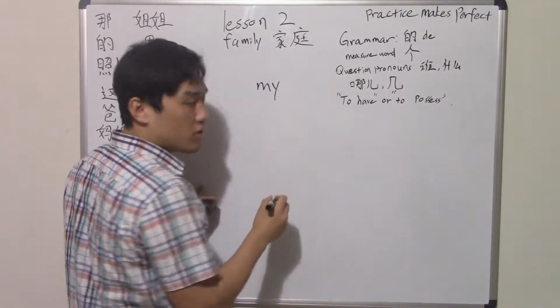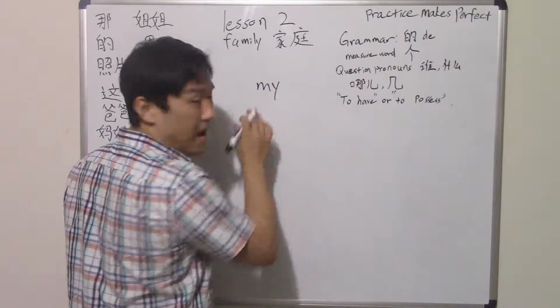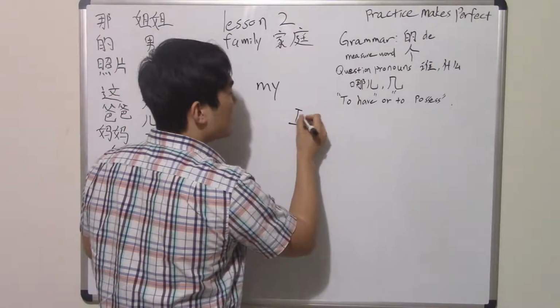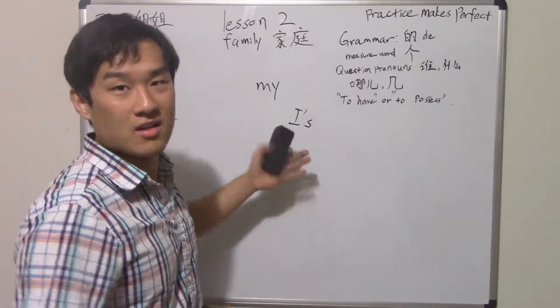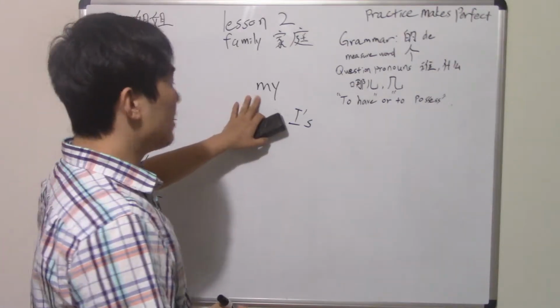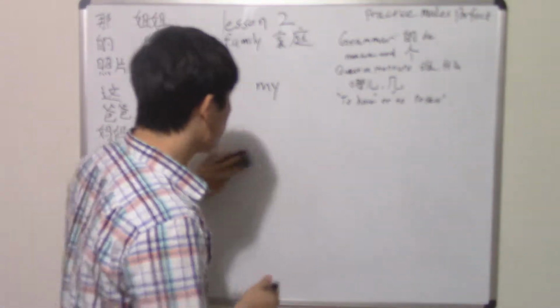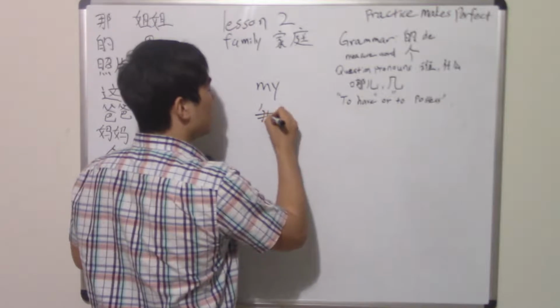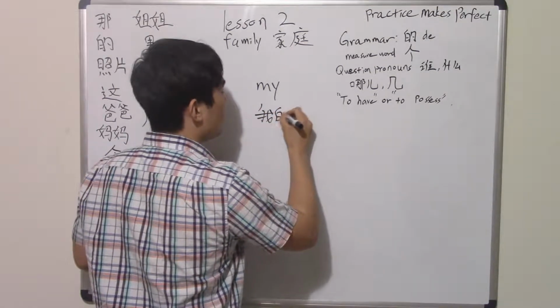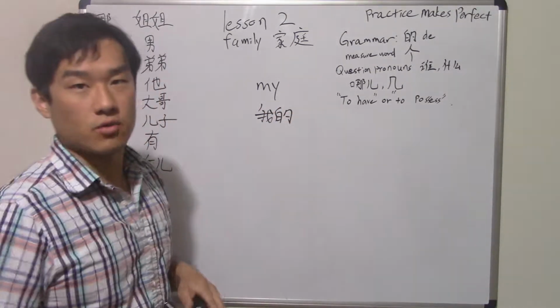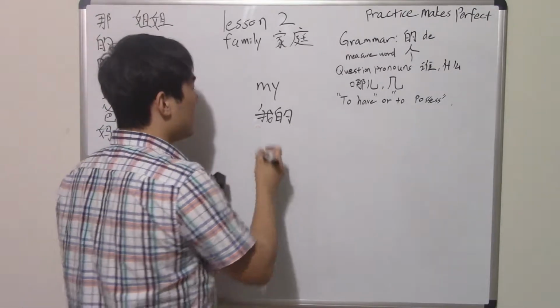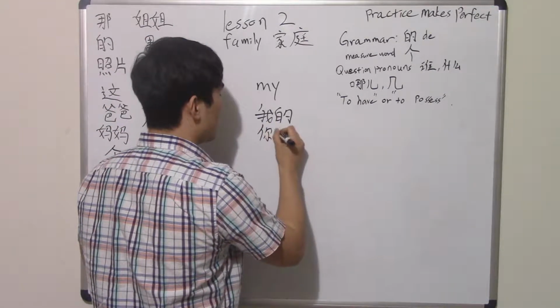But in Chinese, mine is literally kind of the same idea as I apostrophe s, but I don't really write it in English because it's not correct. In Chinese it will be like 我, that means I, and then 的. Okay, so that's how you write it. 我的. How about yours? It will be 你的, right?